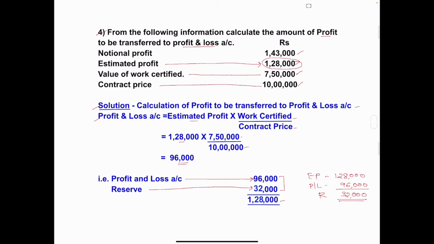Such types of problems will be asked for 5 marks. Got this? Problem number 4. So in my next video, we will solve the problem on contract account, that is preparing the contract account, a 15 marks problem.